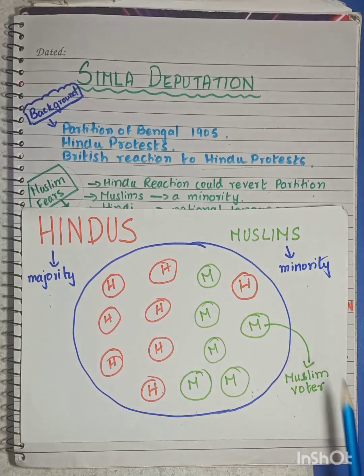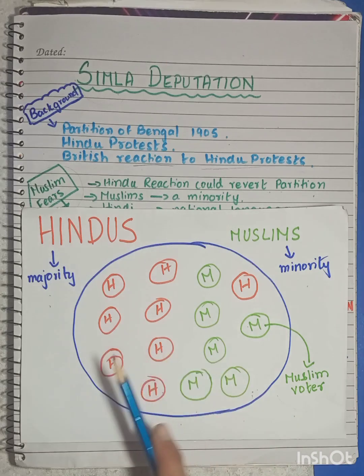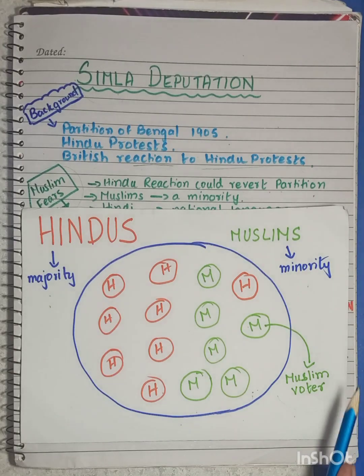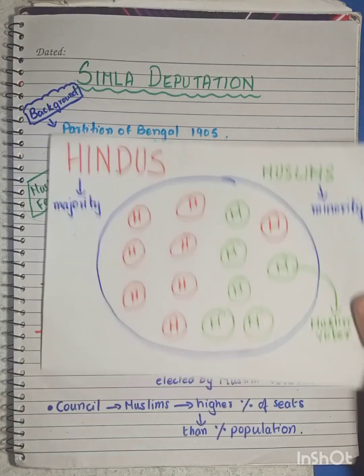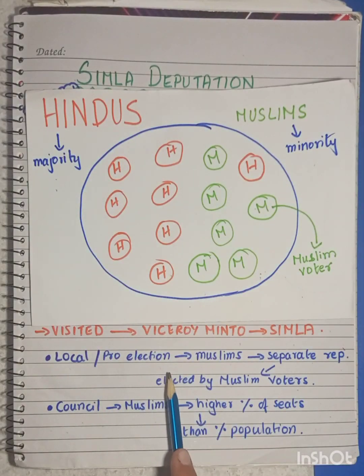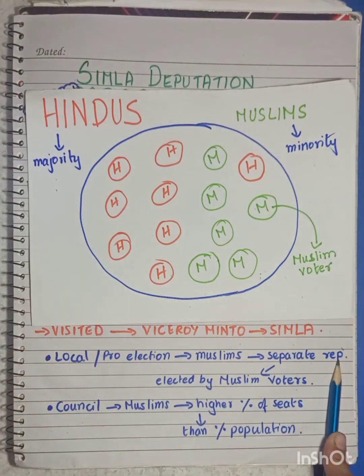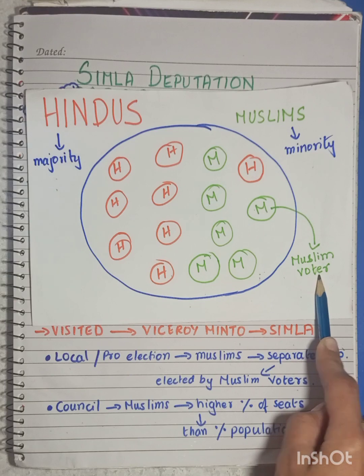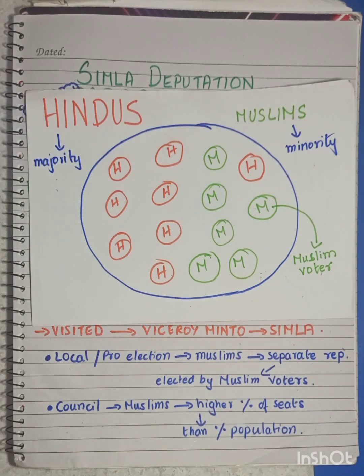So this was the demand made by the Muslims. What were the two demands? Number one, to give the Muslims a higher percentage of seats in the local bodies than the percentage of the population, and secondly, that in the local and the provincial elections, the Muslims should have separate representatives, and those representatives have to be elected by the Muslim voters only.